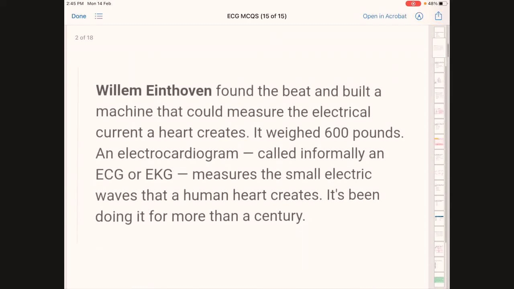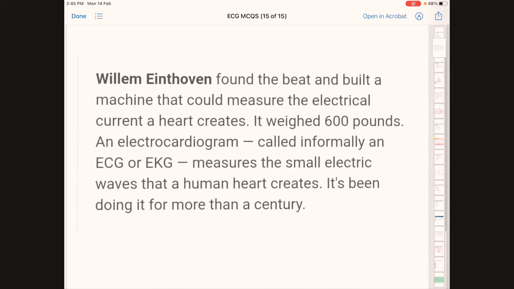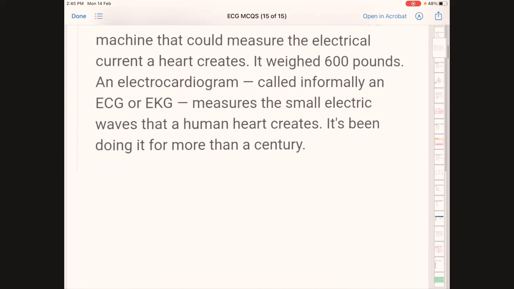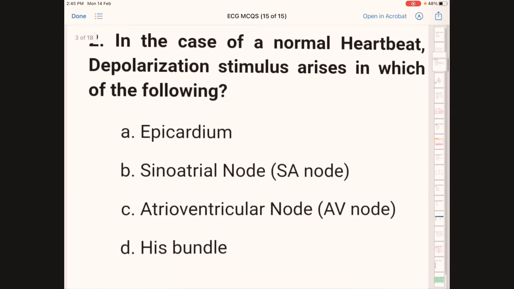Next, we'll see. Willem Einthoven found the beat and built a machine that could measure the electrical current a heart creates. It weighed 600 pounds. An electrocardiogram, called informally an ECG or EKG, measures the small electric waves that a human heart creates. It's been doing it for more than a century. Next question.